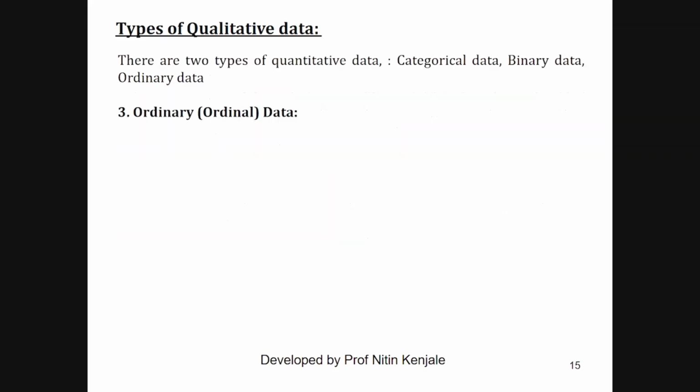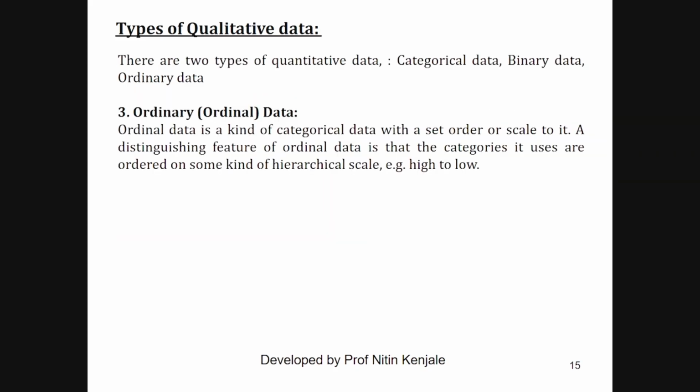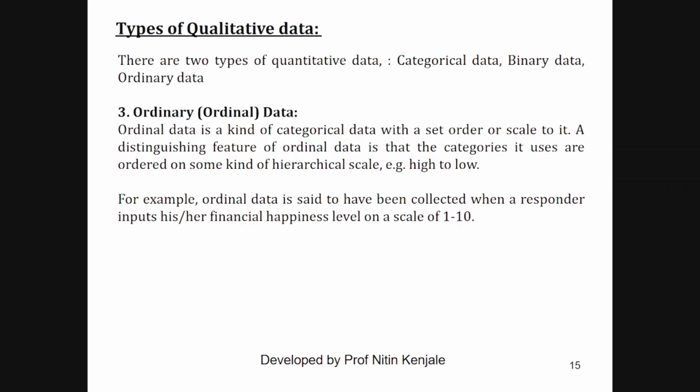Next is ordinal data. It is the kind of categorical data with a set order or scale to it. A distinguishing feature of ordinal data is that the categories it uses are ordered on some kind of hierarchical scale, that is, high to low or low to high. For example, ordinal data is said to have been collected when a respondent inputs his or her financial happiness level on a scale from 1 to 10.